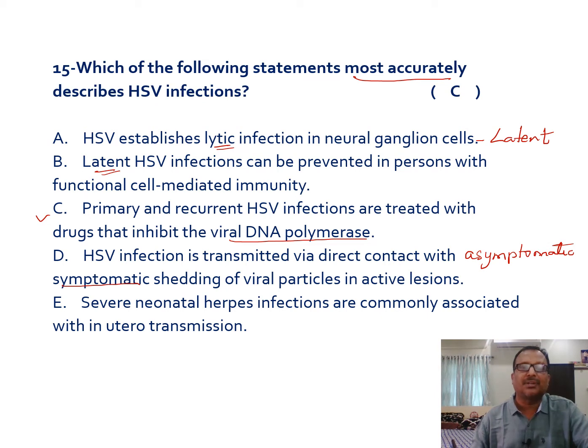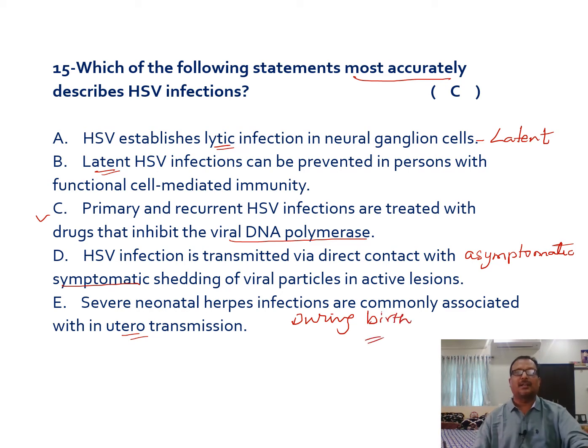And severe neonatal herpes infections are commonly associated with uterine transmission. Remember, severe neonatal herpes infections are possible due to the transmission of this virus during birth, not because of in utero infection, right? So that's why the most appropriate answer would be that primary and recurrent herpes simplex viral infections are treated with drugs which can inhibit the DNA polymerase.